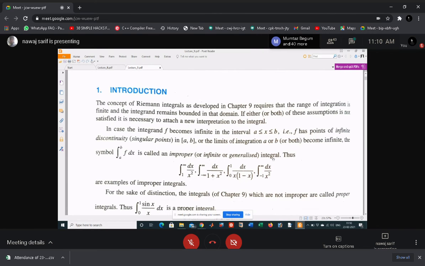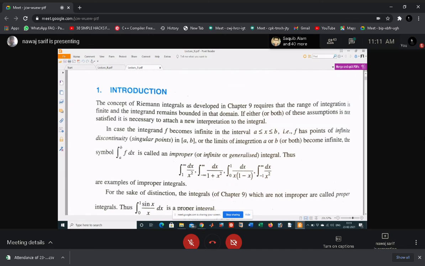If this integral is either not defined or a limit of integration is infinite, either plus infinity or minus infinity, then this type of integral is called improper integral. Do you understand the definition? When this type of case happens, that integral is called improper integral, okay.